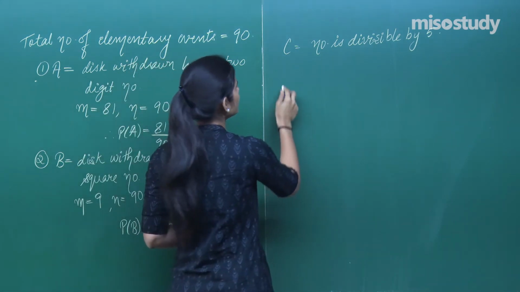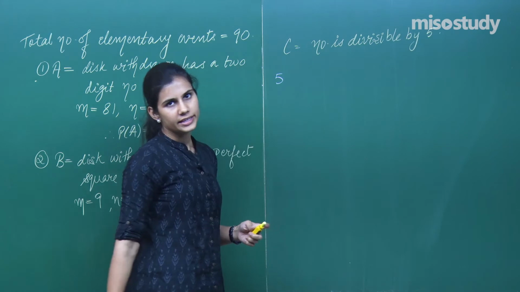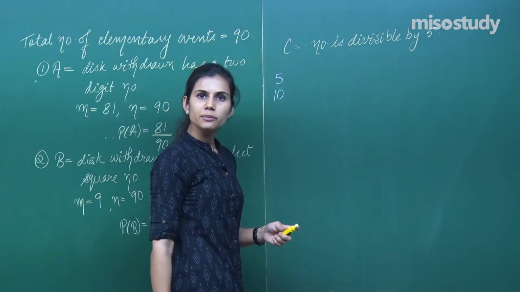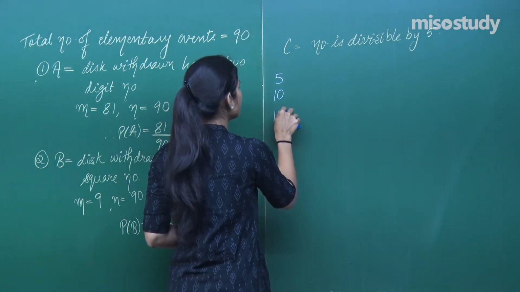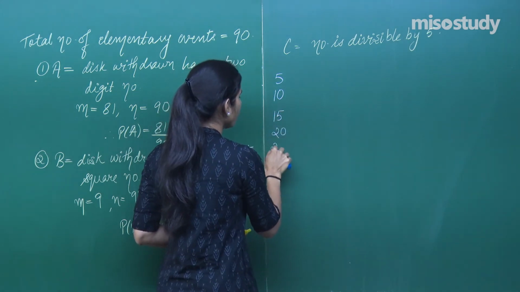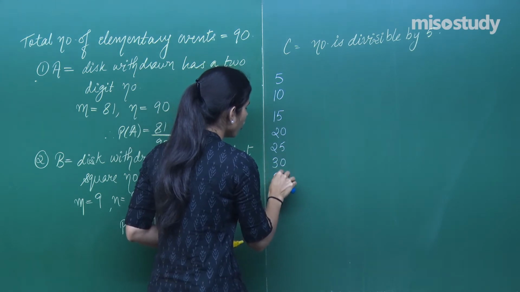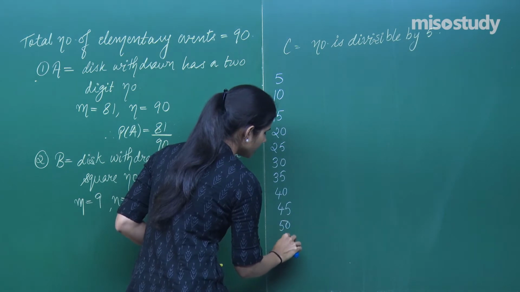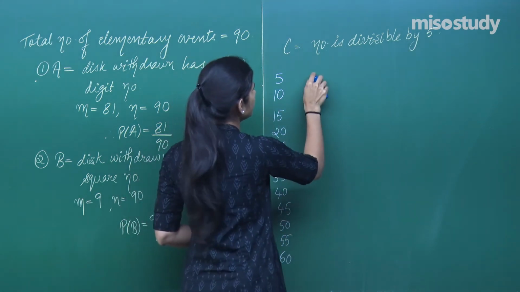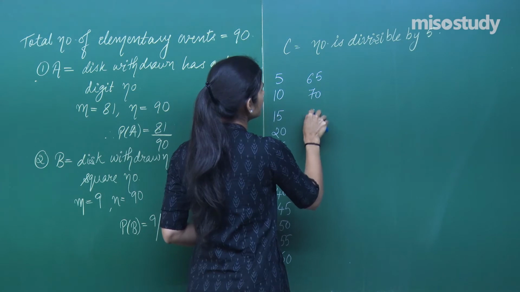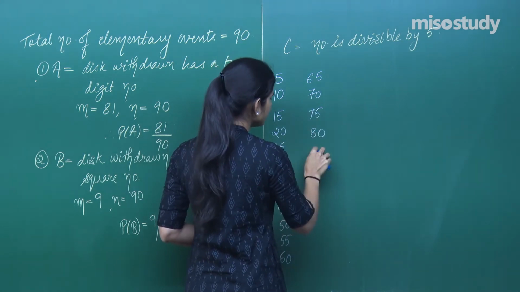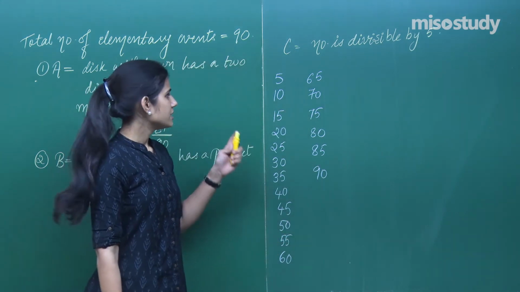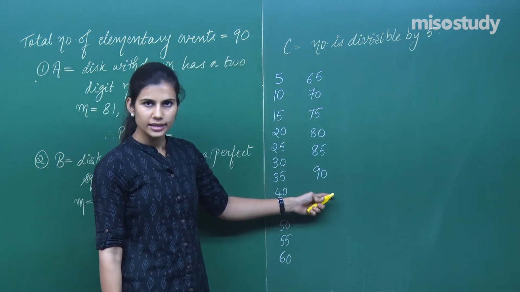If the disc withdrawn has the number 5, then yes, it is divisible by 5, or it should have the number 10, then it will be divisible by 5, or 15, or 20, or 25, or 30, or 35, or 40, or 45, or 50, or 55, or 60, or 65, or 70, or 75, or 80, or 85, or 90, and stop. Because discs at the max have only numbers till 90.